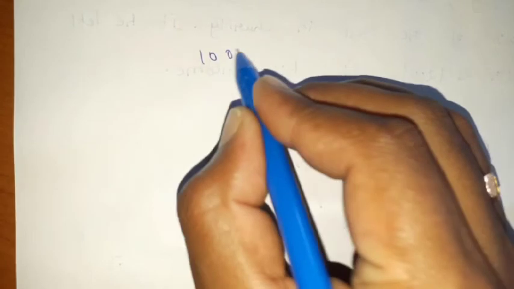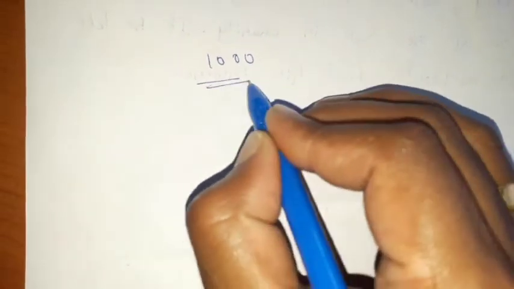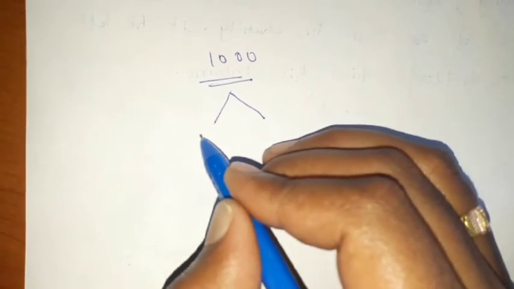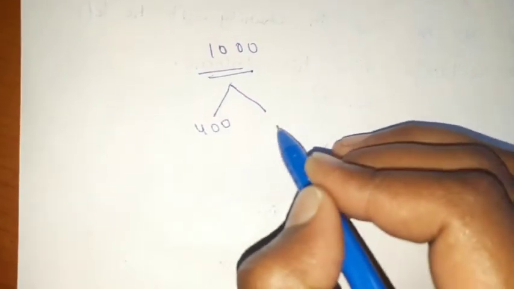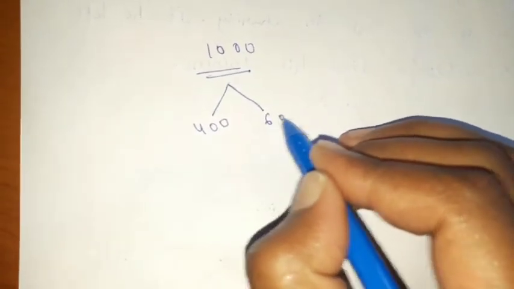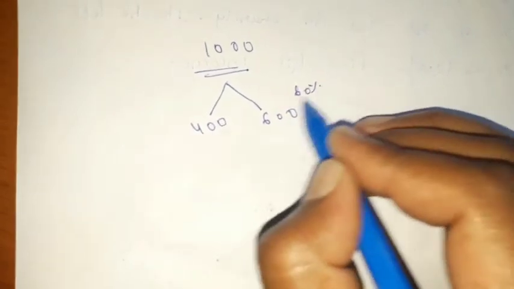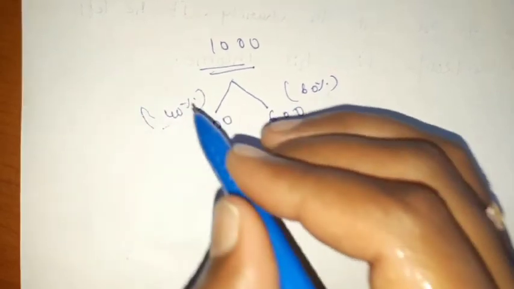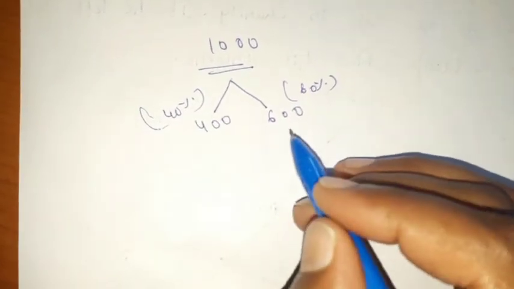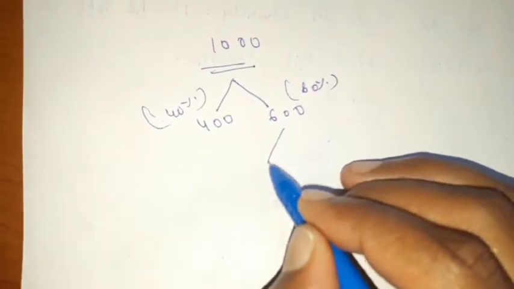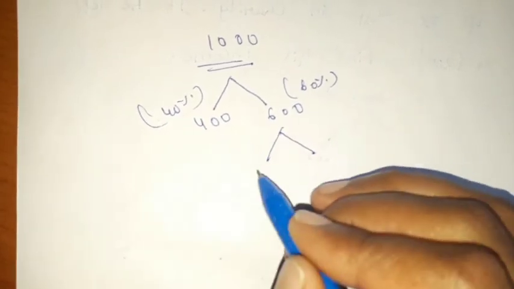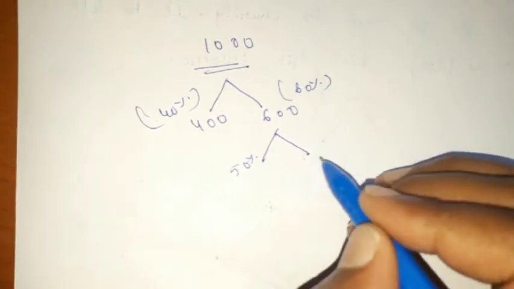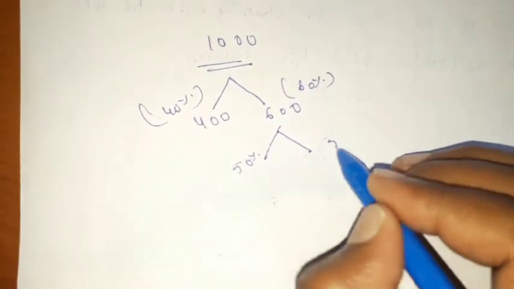Say if I had 1000 rupees, in this 1000 rupees 40 percentage is nothing but 400 and 60 percentage is nothing but 600, right? 60 percentage is 600 and 40 percentage is 400, right? In this 60 percentage, if I say 50 percentage and 50 percentage,